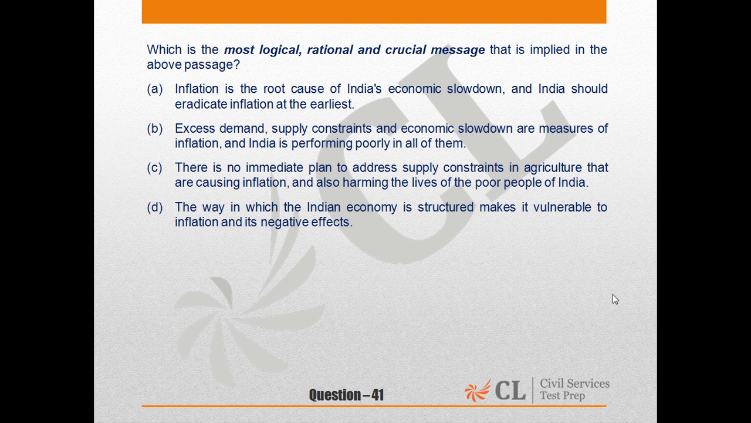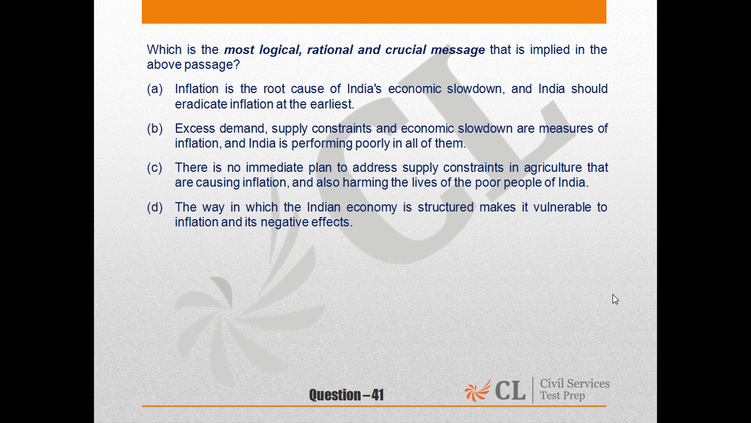B says excess demand, supply constraint, and economic slowdown are measures of inflation. The passage mentions excess demand, supply constraint, and economic slowdown in a different context. It did not talk about them as measures of inflation, and it never mentions that India is performing poorly in all of them. We'll rule that out.